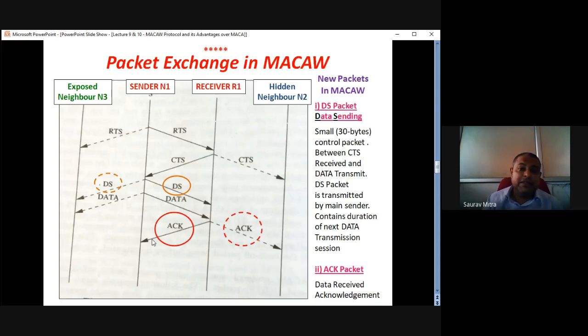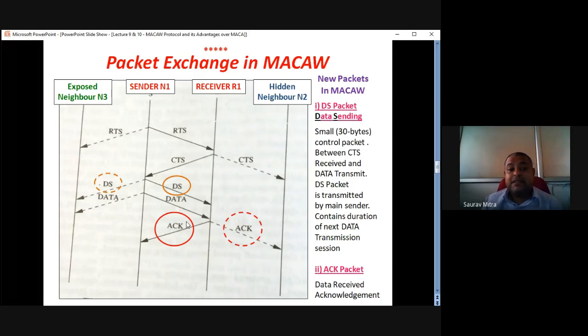So in case of MACA, it was RTS, CTS, data. In case of MACAW, it is RTS, CTS, DS, data, and acknowledgement. So the question is asked, what are the extra packets that are sent in MACAW? The answer will be DS and acknowledgement. And what is the significance of that? The significance of DS is that it contains the address of the receiver. It contains the duration for which N1 and R1 communication will go on in future. These are two things. And what is the significance of acknowledgement?